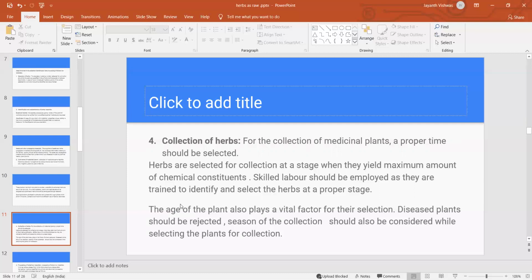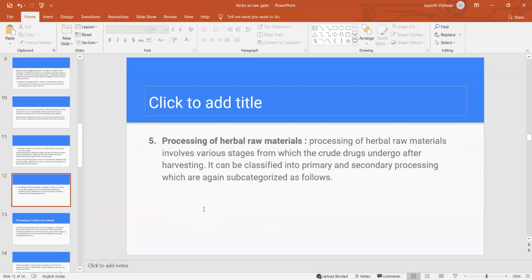When we collect the herbs, the age of the plant also plays a very important role, maybe 1 year, 2 years, 3 years, or maybe 6 months. The diseased plant should be rejected. The season of collection, winter or summer, should also be considered while selecting the plants for collection. Next is processing of the raw material.